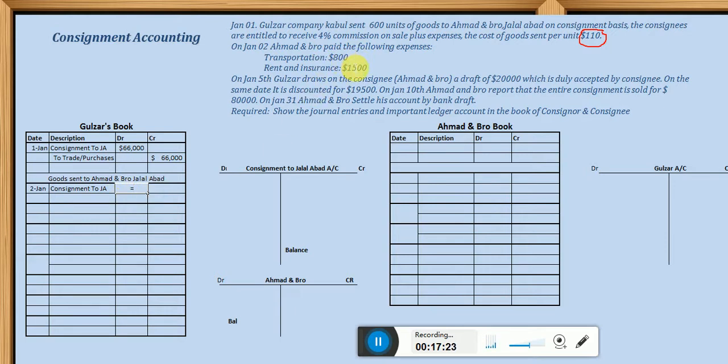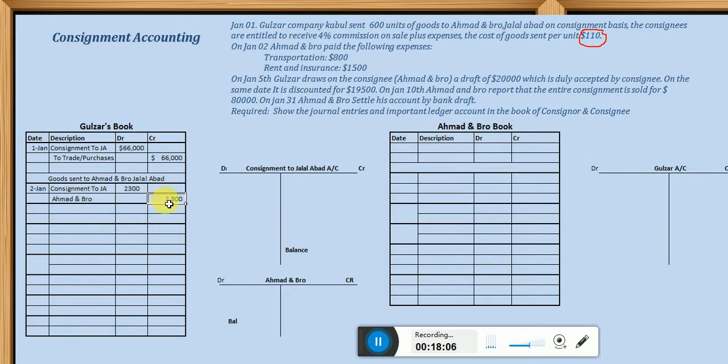So $800 plus $1,500, so you can say $2,300 expense incurred by whom? By the consignee. So what should be credited? Should Gulzar debit any cash account here? No. Why? Because the cash of Gulzar is not affected. Actually, this expense was incurred by Ahmad and Bro, so that is why the name of Ahmad and Bro should be credited. How much? $2,300. Why should the Ahmad and Bro account be credited here? The reason is that the expense was paid by him, and this amount is payable back to Ahmad and Bro. So that's why it is credited.